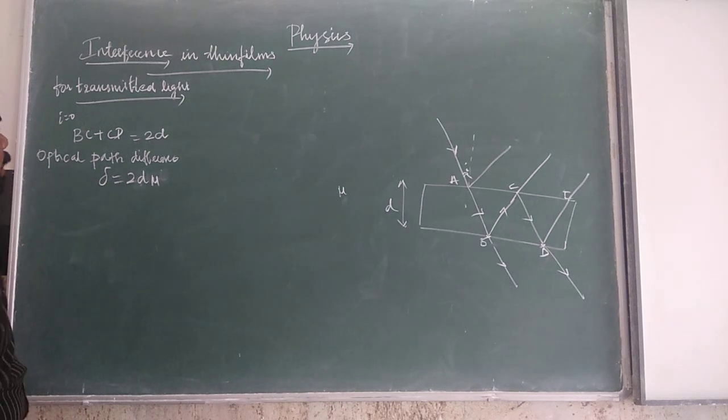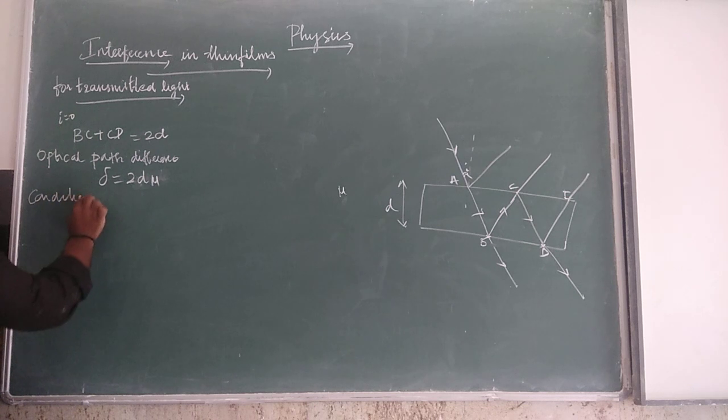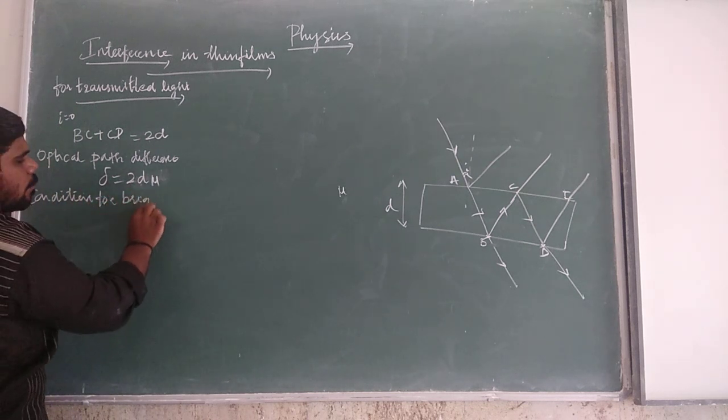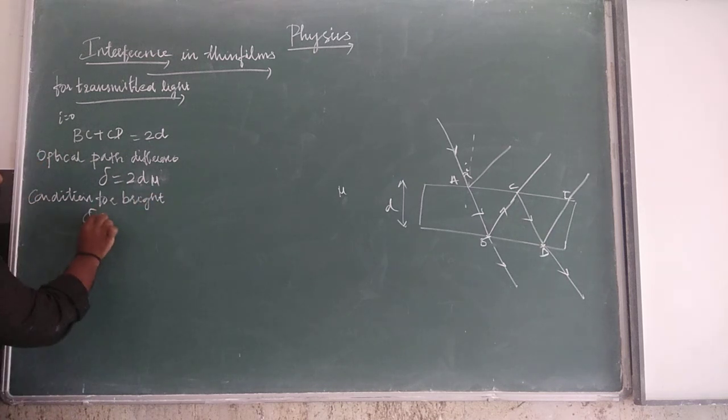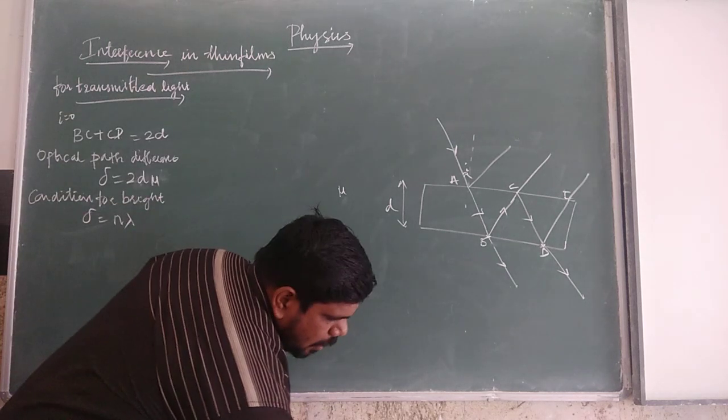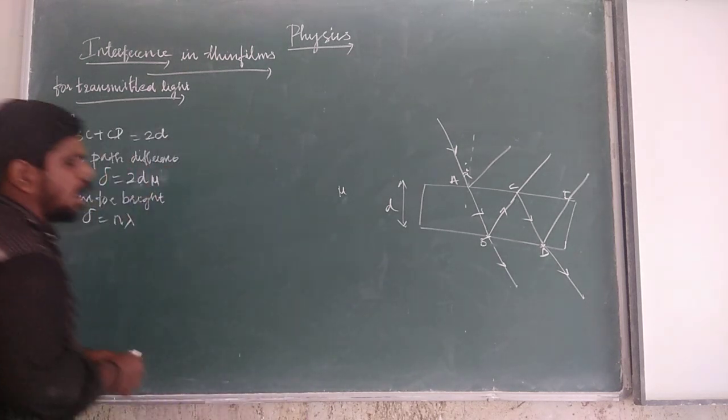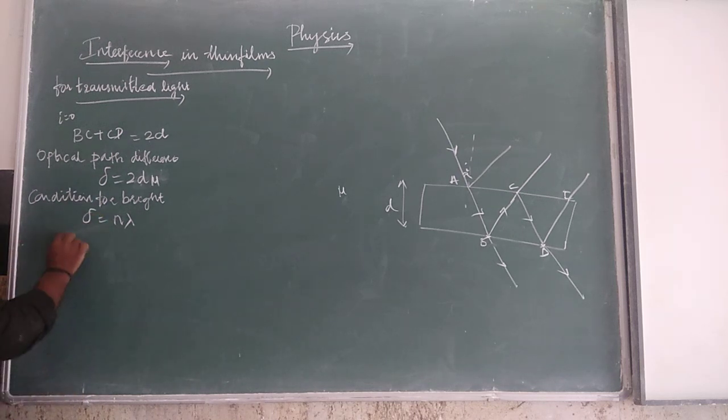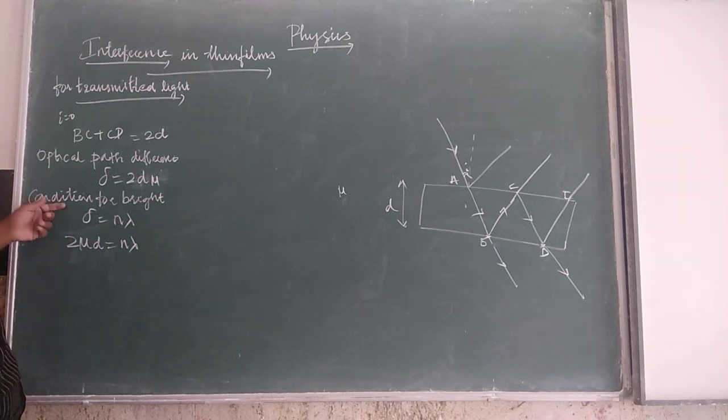Then we are going to write the condition for bright fringes and the condition for dark fringes. The condition for bright fringes: the path difference is equal to n lambda. If you substitute this, what do we get? 2 mu d is equal to n lambda. This is for bright fringes, the constructive fringes.